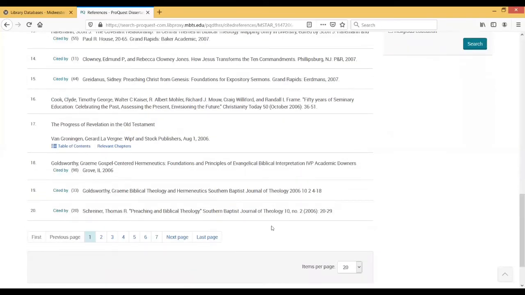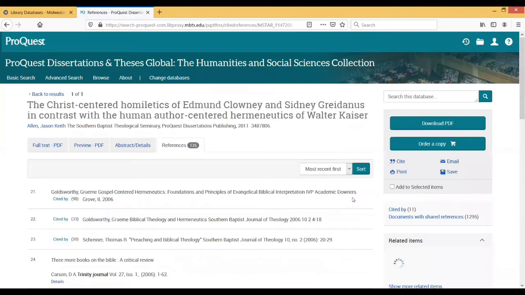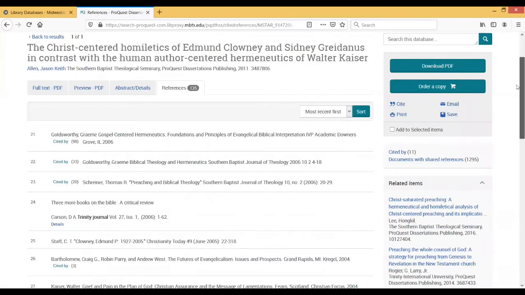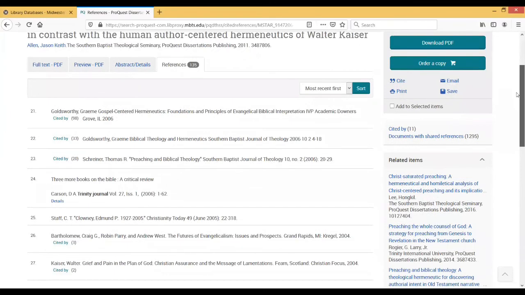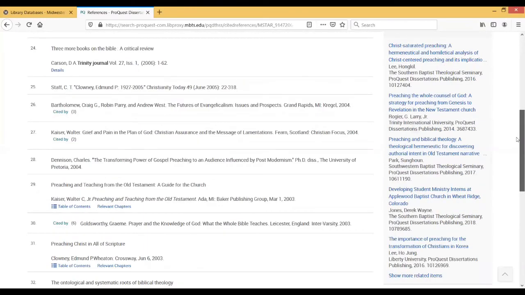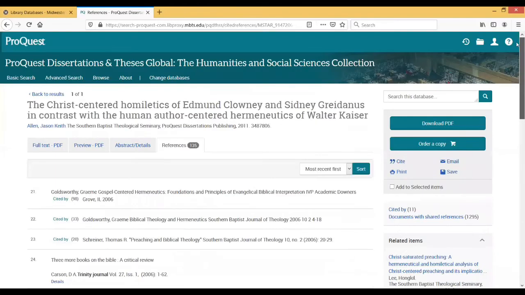So again, it might be a good idea to go through here and see whether there are any very narrowly focused sources that are cited by a whole bunch of other dissertations dealing with the same topic that I am. So that's one useful feature, the references tab.